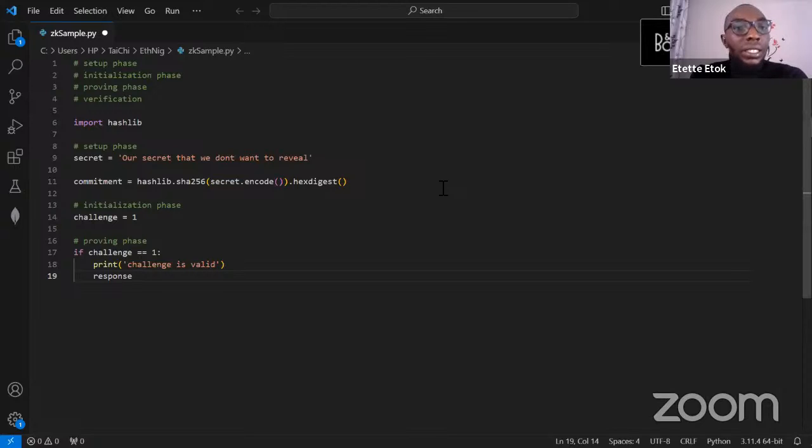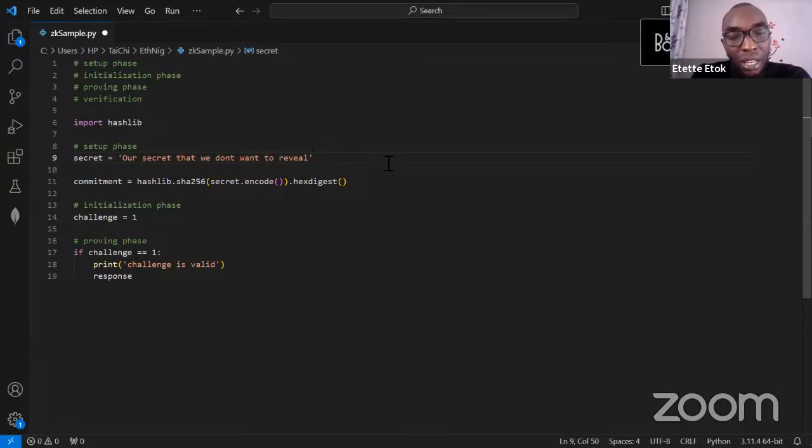So after the setup phase, we have the initialization phase. At this initialization phase, after committing the statement that the prover made, or the assertion that the prover claimed to have, the verifier now sends a challenge, right? So looking at what we have on my screen here, you can see here our secret is, we're just saying this is our secret, right? Our secret is very secret. So we're saying that our secret is our secret that we don't want to reveal. So this is the secret that the prover claims to have.